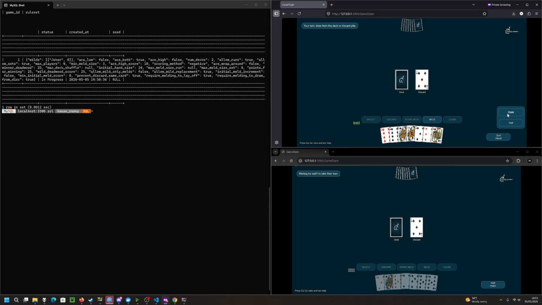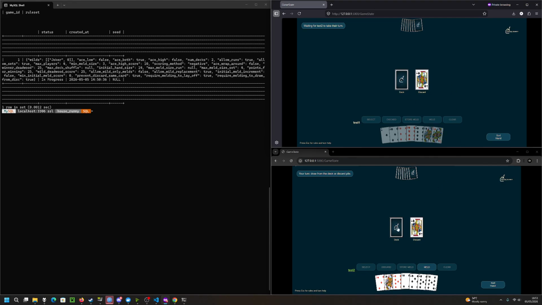I can also sort by rank and sort by suit for each hand. I will now draw from the deck, sort, and see that I do not have an invalid meld, and as such will discard a card. After discarding, it goes to the top of the discard pile, which is the only card that you can see here. As such, it acts as a stack.